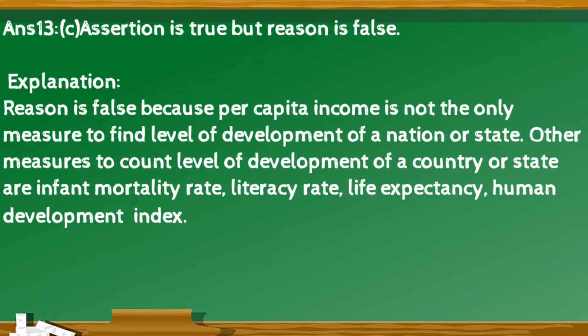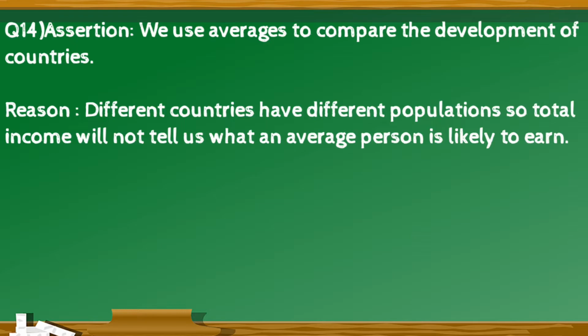The right option is C. Assertion is true but reason is false. Explanation for this is reason is false because per capita income is not the only measure to find level of development of a nation or state. Other measures to count level of development of a country or state are infant mortality rate, literacy rate, life expectancy, human development index.